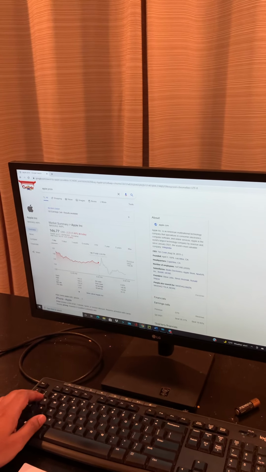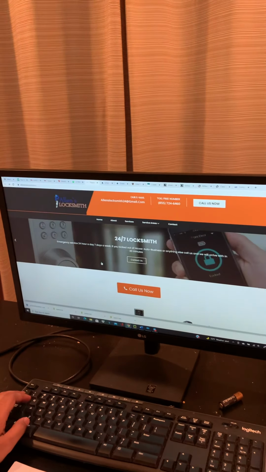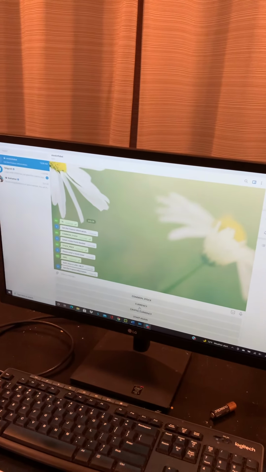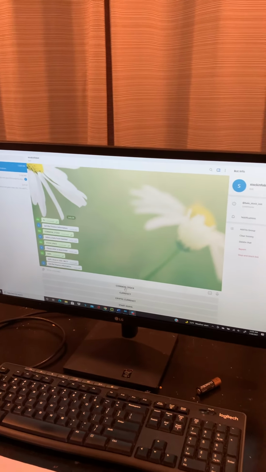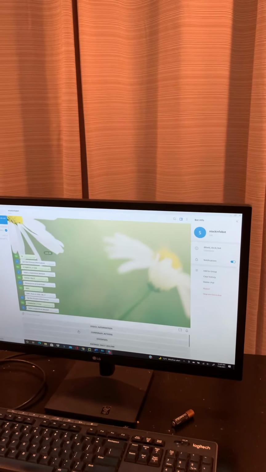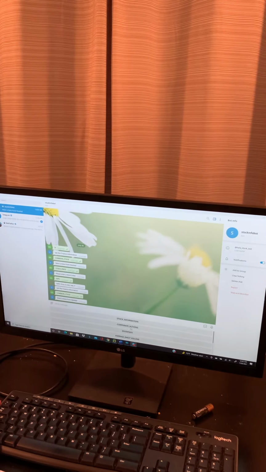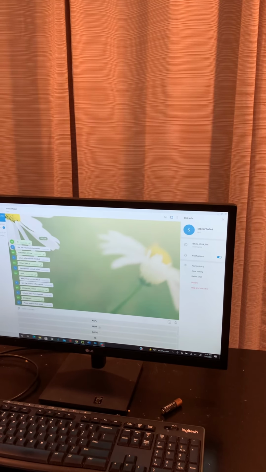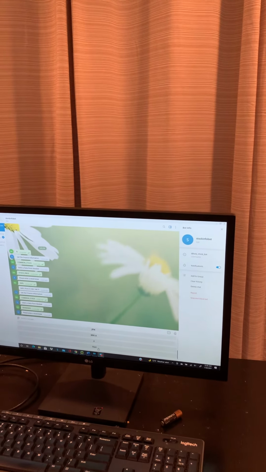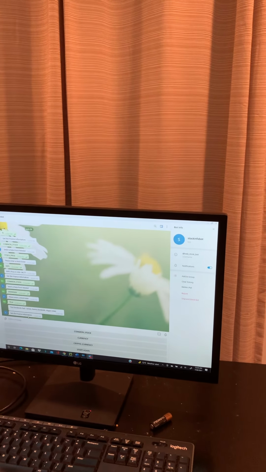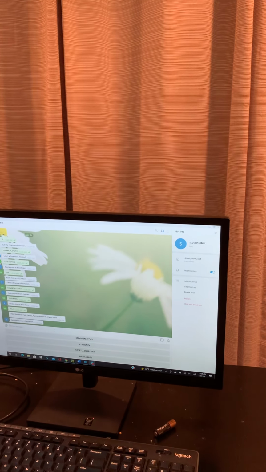So 146.77 is listed in NASDAQ, and this is what we got from Yahoo. Now once again, I want to see a little bit more information on common stocks only. So I choose common stock, and this time I want to choose a different function. Let's say I want to see dividends. So I click on dividends, and I would like to see the dividends paid by Tesla, and I get this information: what is the dividends paid by Tesla.